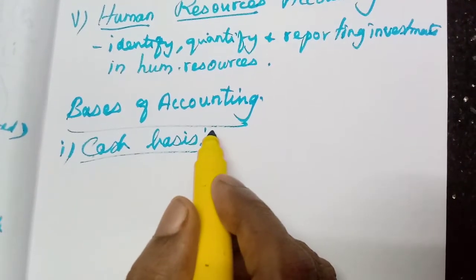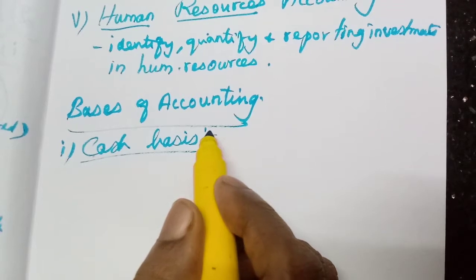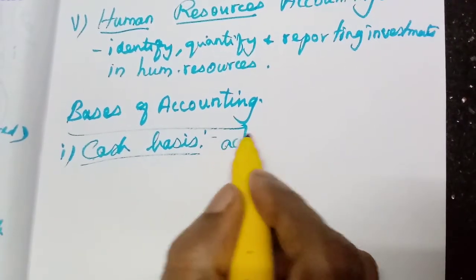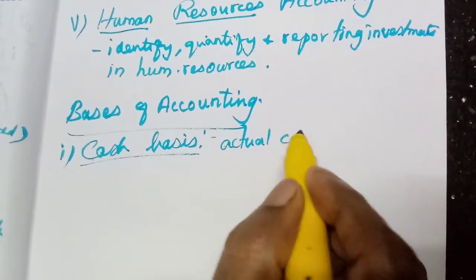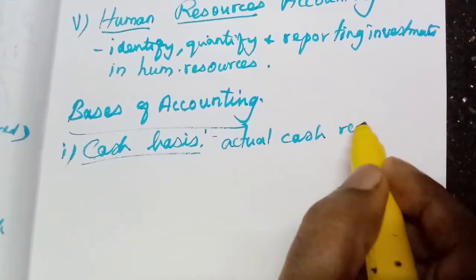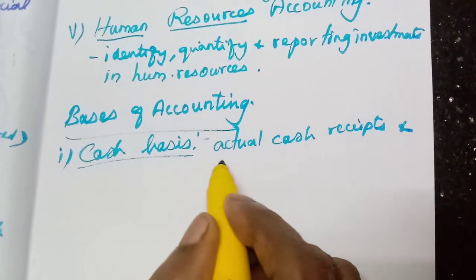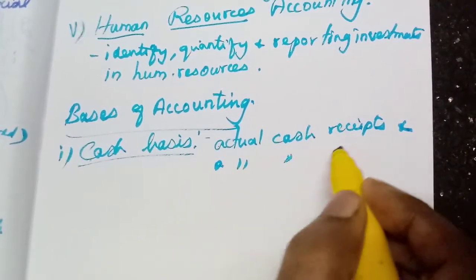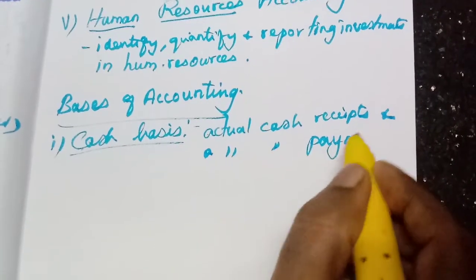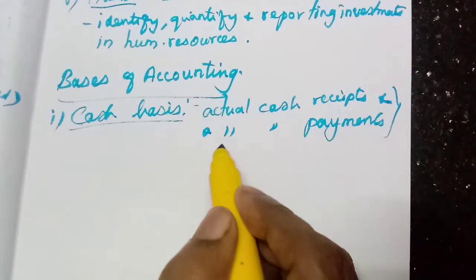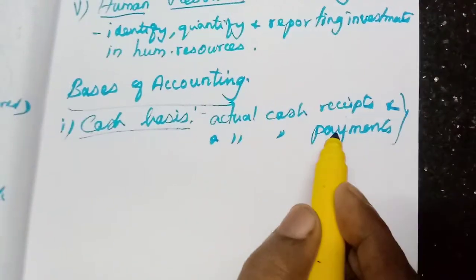Under cash basis of accounting, only the actual cash receipts and actual cash payments are recorded.